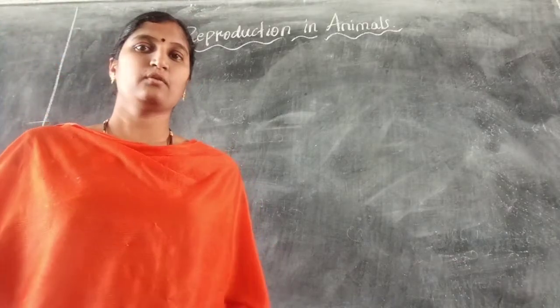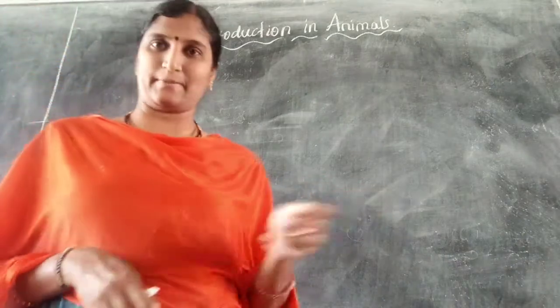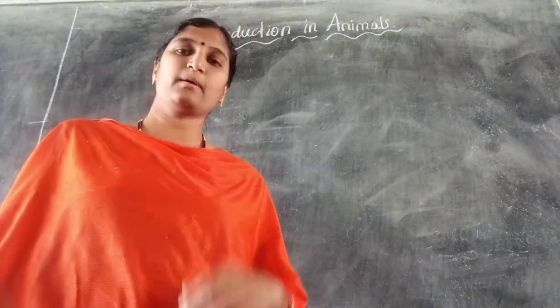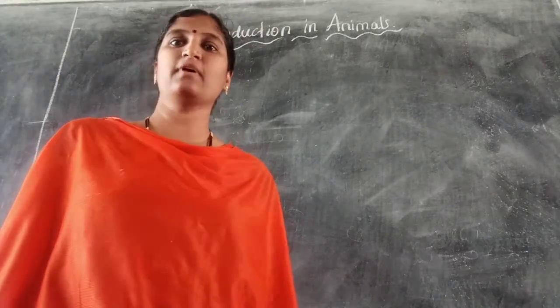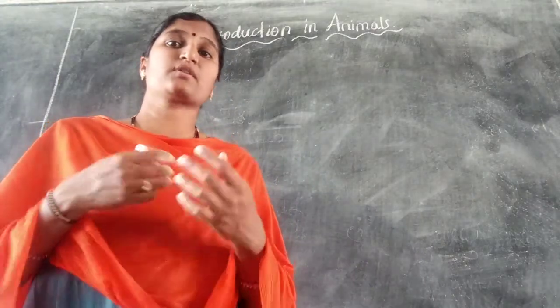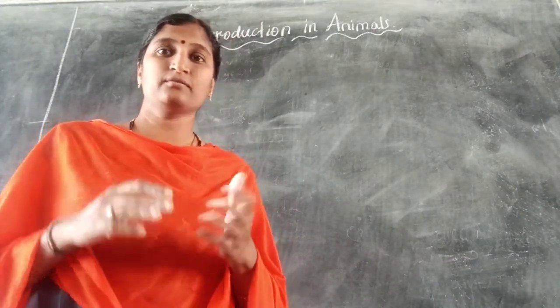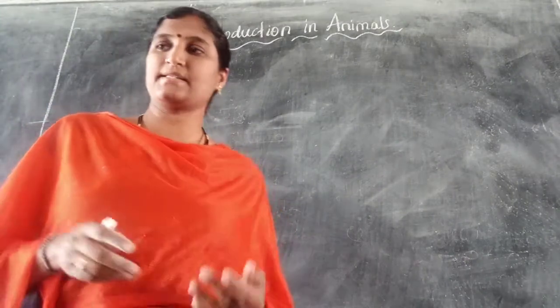Dear children, now let us discuss a new lesson, that is the fifth lesson, reproduction in animals. In the previous lesson, on living things, we already discussed some of the classification of animals. But now in this lesson, let us see what those classifications are and how animals are categorized into different groups.